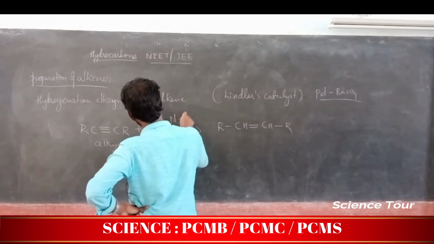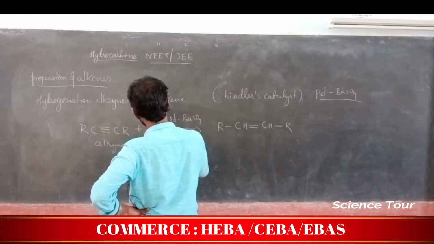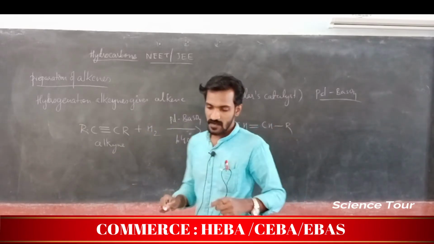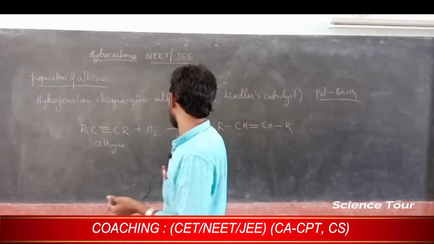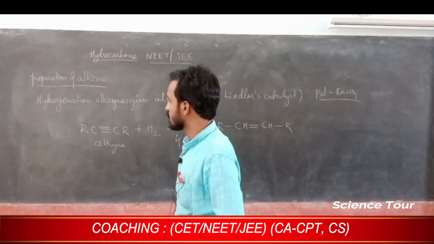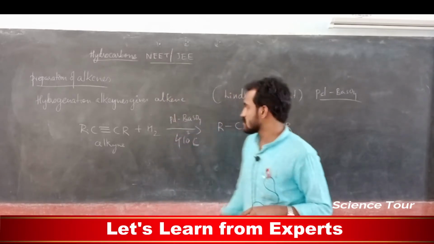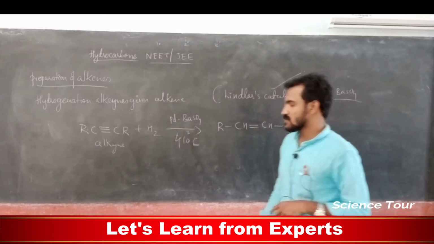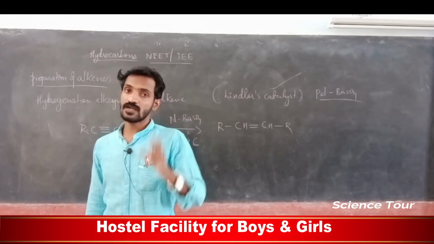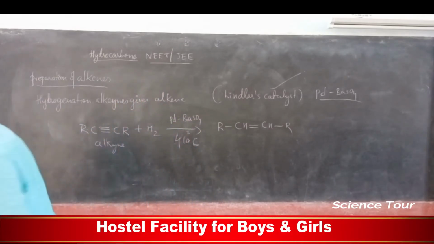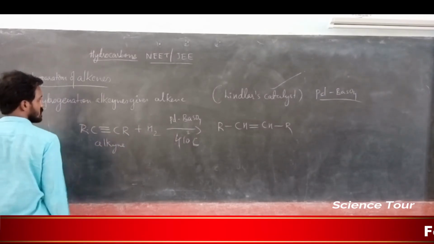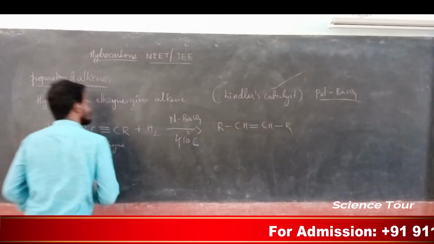So which one is Lindlar's catalyst? Lead in barium sulfate, at 410 degrees Celsius temperature, my dear students. So this is the reaction. In this one, the very important thing is the catalyst. Lindlar's catalyst is used, lead in the presence of barium sulfate. So it reduces triple bond to double bond, no doubt. We are adding hydrogen to this triple bond, one hydrogen here and one hydrogen like this.